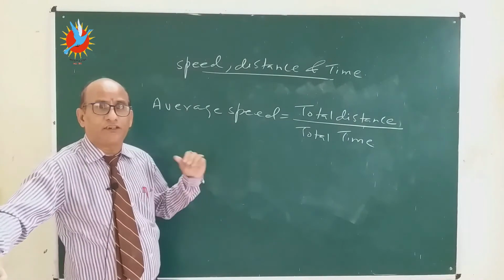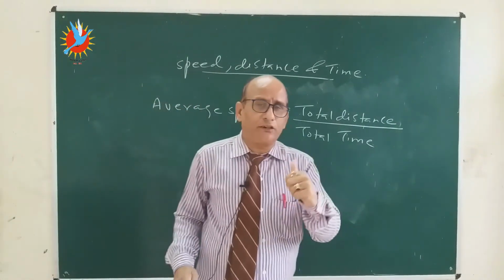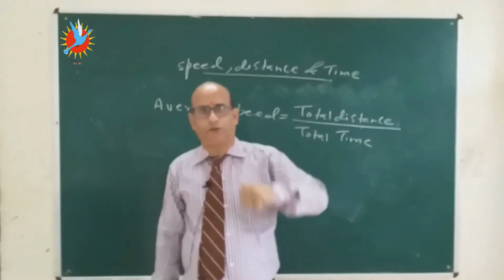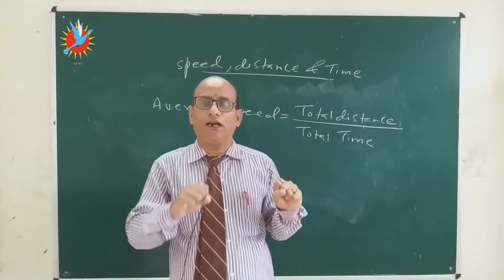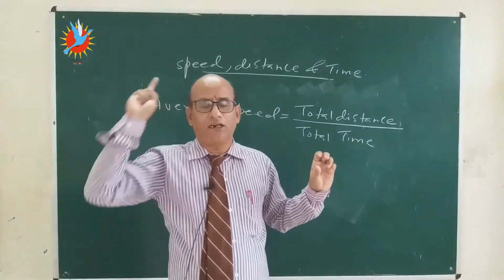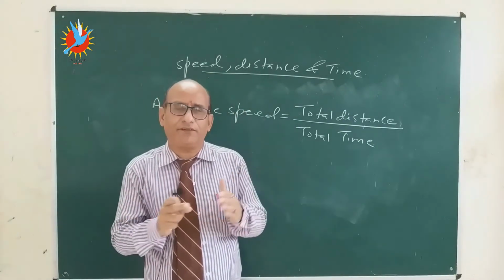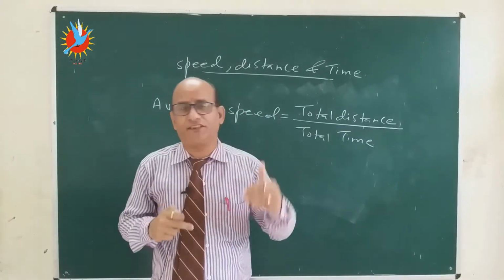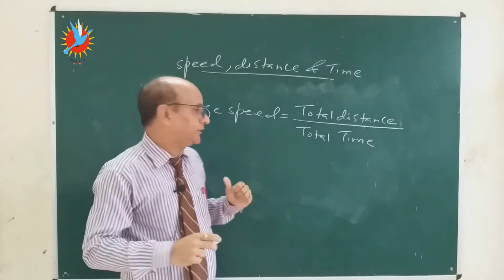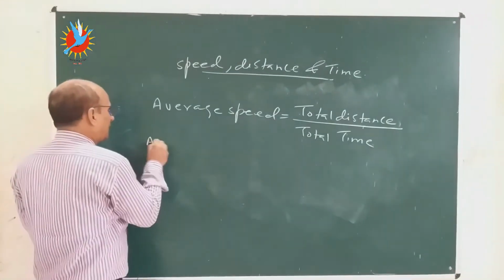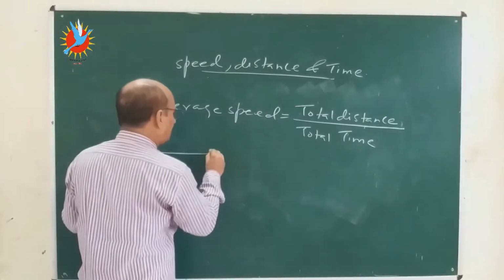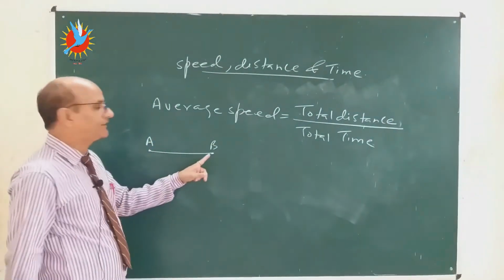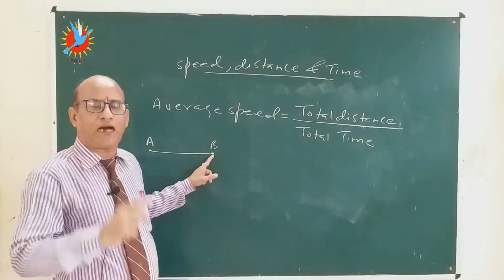Where is it used? Suppose I am planning to travel from Gorakhpur to Lucknow. It is not necessary that I start from here and end my journey at Lucknow only. We take so many rests in between when the journey is too long. Suppose I start my journey from point A and at point B I take some rest of half an hour.